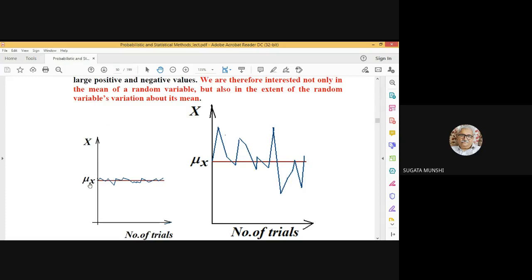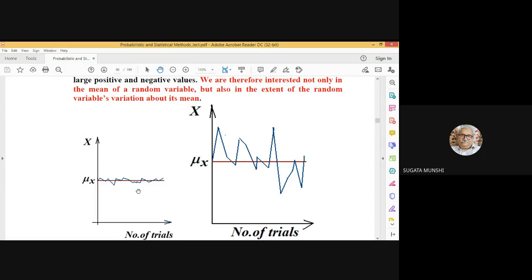For a given random variable, mu x becomes a constant once it's determined. So x minus mu x is a new random variable. So what will be the expectation of x minus mu x? Can it give a measure of the spread?